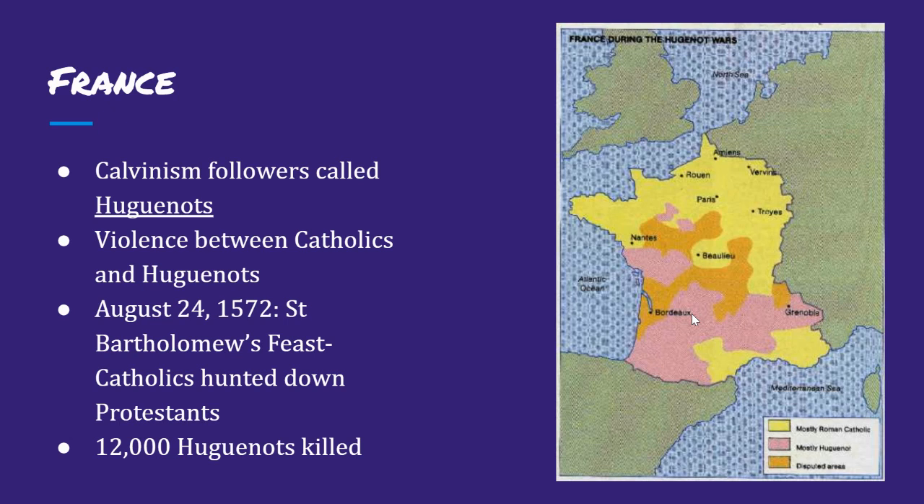In August of 1572, at St. Bartholomew's feast, Catholics hunted down Protestants and 12,000 Huguenots were killed. So, this is an example of how that conflict between two religions leads to greater violence.